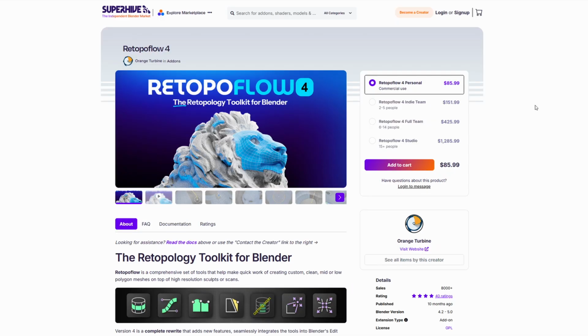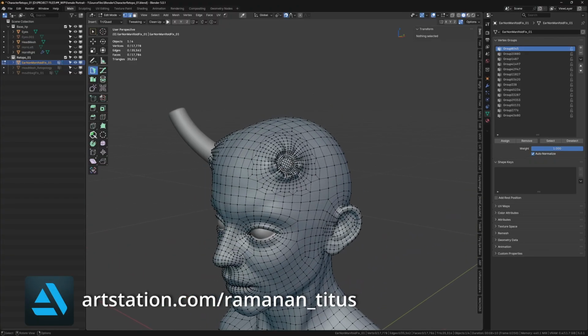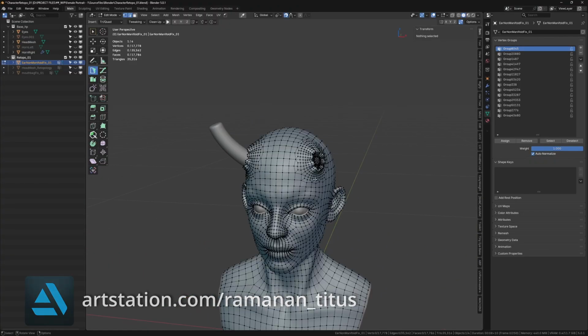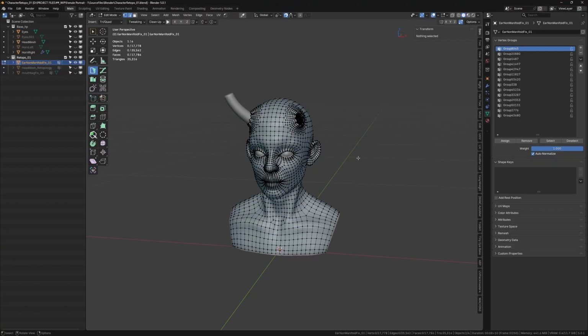I'm going to stick with it for the time being though, and I hope all the bugs or features which are not very user friendly will be addressed in the future. So yeah, guys, this new update for Retopoflow is absolutely good. So try it. I hope you will also like it like I did.